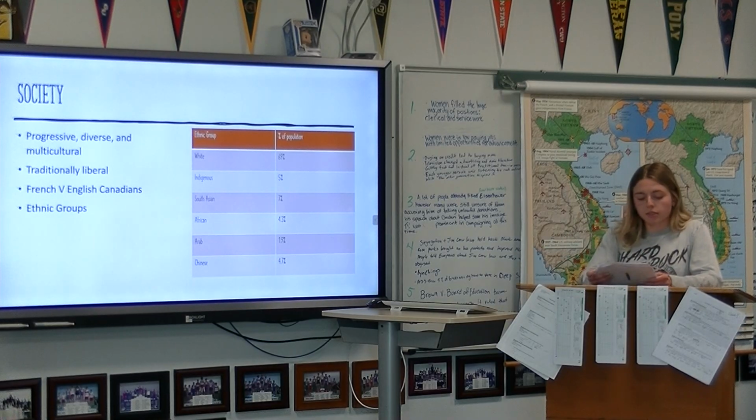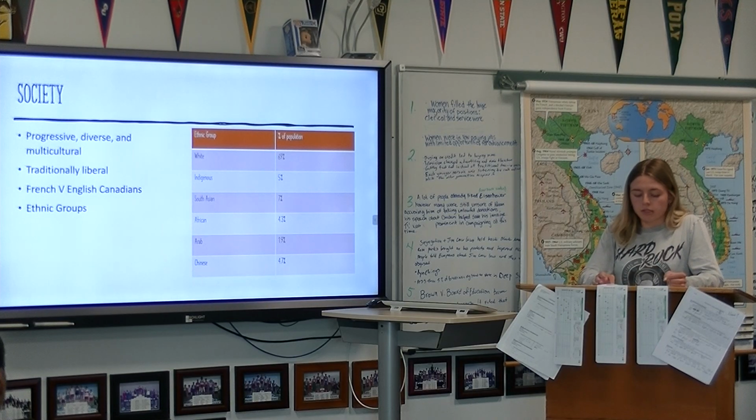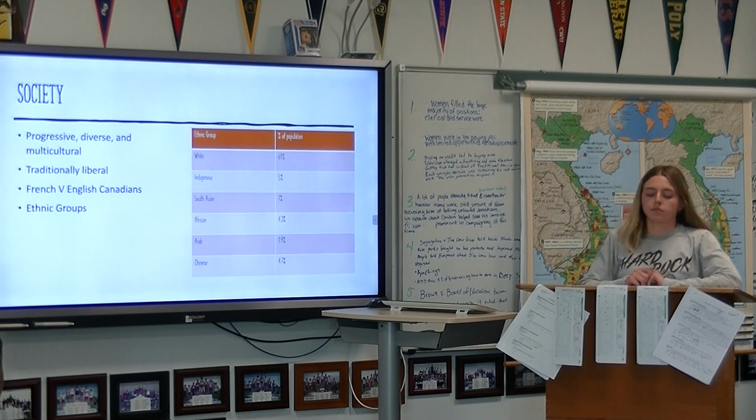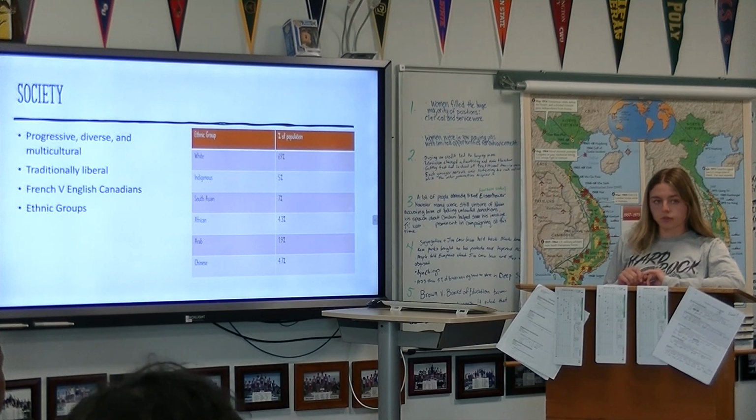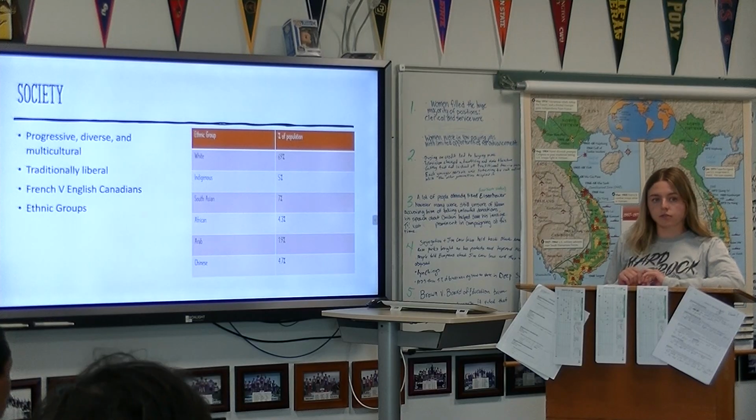Canada is generally characterized as being very progressive, diverse, and multicultural. Canadians generally support policies like abortion, euthanasia, same-sex marriage, passing cannabis laws, and have an emphasis on cultural diversity. They generally have liberal views on social and political issues, and respect for the law, gender equality, and a strong belief in universal access to publicly funded health services.